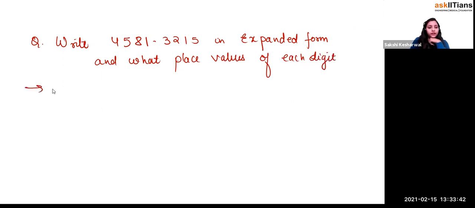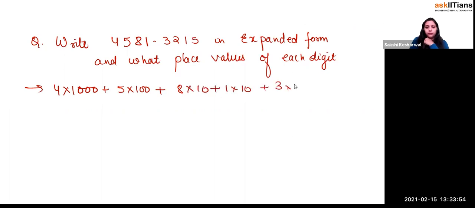Okay, now it can be written as 4 into 1000, right? 5 into 100, right? Plus 8 into 10, plus 1 into 1, plus 3 into 1 by 10, plus 2 into 1 by 100, right? Plus 1 upon 1000, right? Plus 5 upon, beta, 10,000, right?